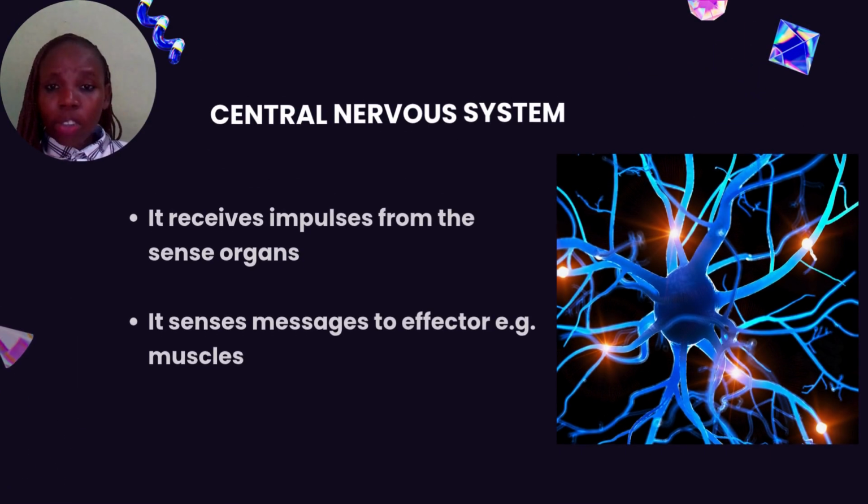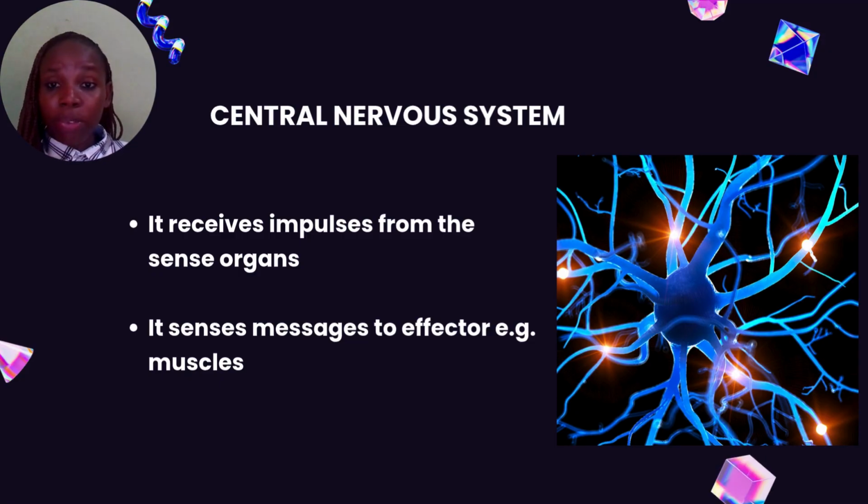Now, the central nervous system receives impulses from the sense organs such as the eyes, the nose, the skin, the hair, and the tongue. It also sends messages to the effector.